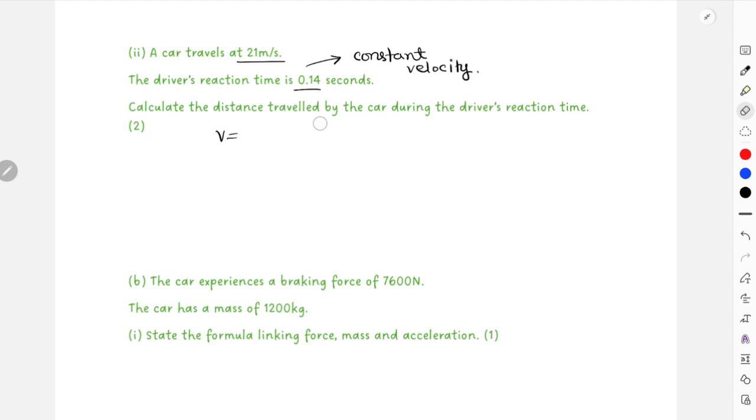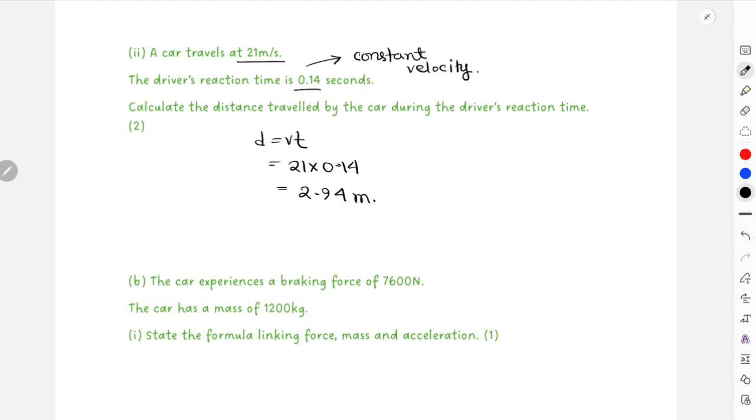They were asking about distance, all right? So I should have rearranged the equation. d equals vt. That's 21 multiplied with 0.14. So that is 21 multiplied with 0.14. So within this 0.14 seconds, the object would have moved this many meters.